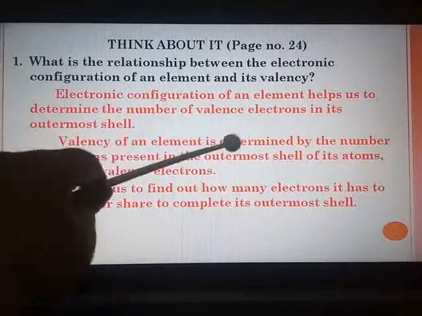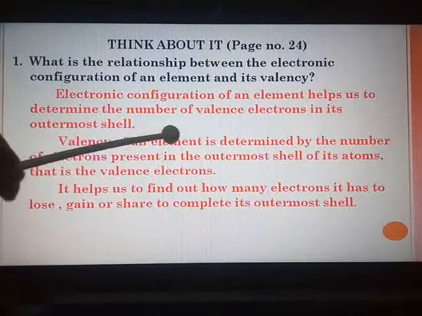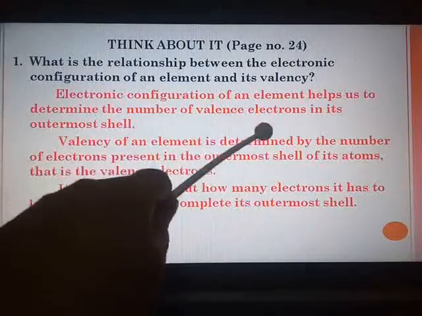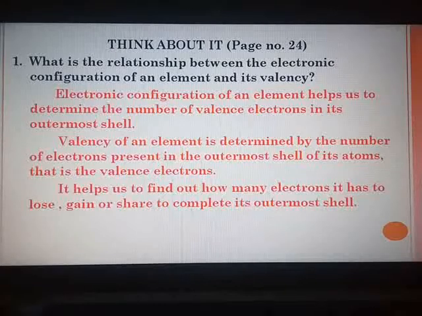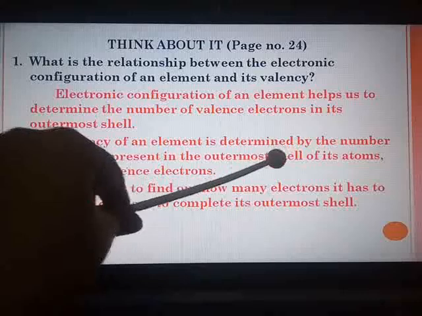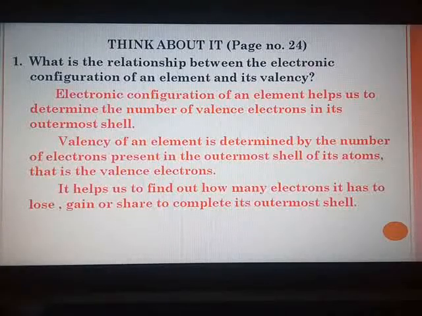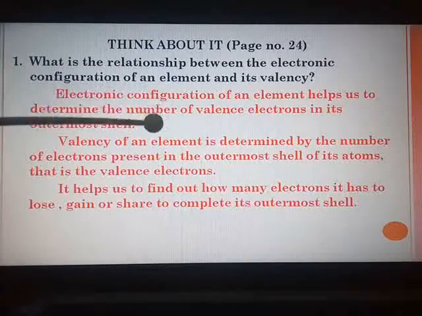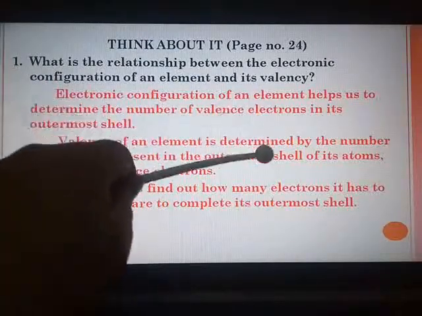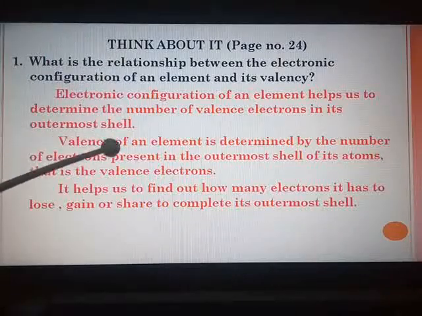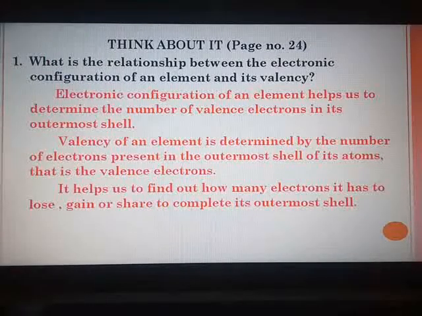Valency of an element is determined by the number of electrons present in the outermost shell. This word, determined, is very important. Many a time students make a mistake of writing valency of an element is the number of electrons present. Very wrong. Then in the case of oxygen, when it is 2, 6, valency should be 6. Whereas valency is 2 because oxygen will take up 2 electrons. So valency of an element is determined. The word determined is very important, and this sentence you will get on page number 24.